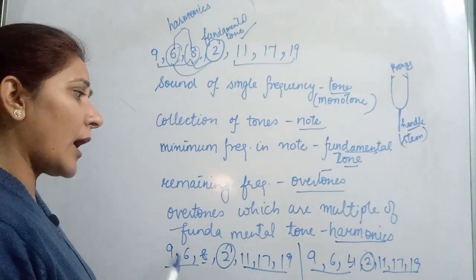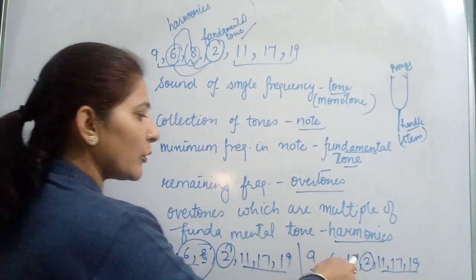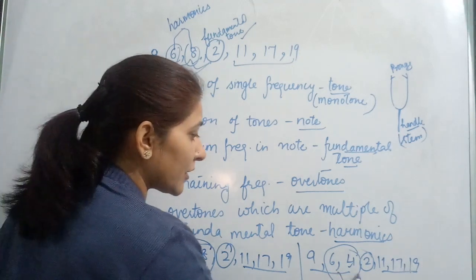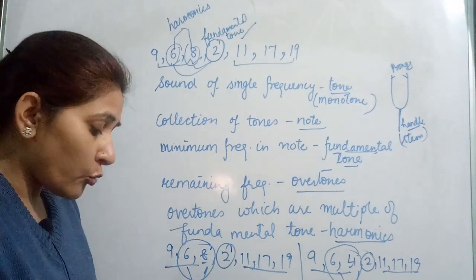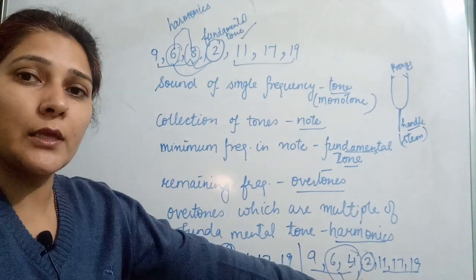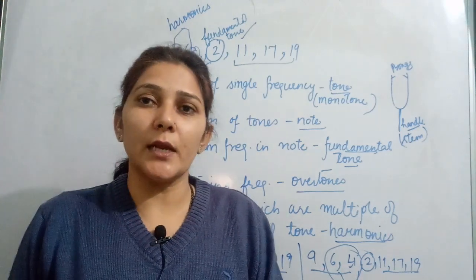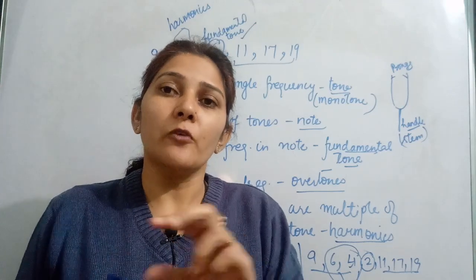When you are talking about harmonics, harmonics here is a set of these two, and in this one harmonics is a set of these two. So this set is totally different from this set. Here the frequencies are 6 and 8, here it is 6 and 4. So one value is different over here, and this one value is able to make you differentiate the sounds of same loudness and of same frequency.